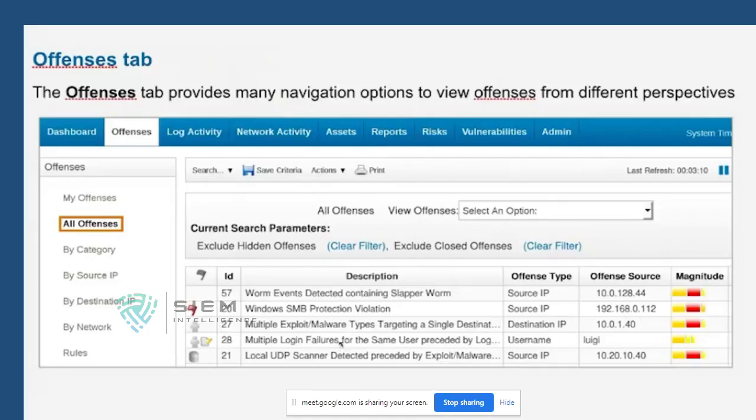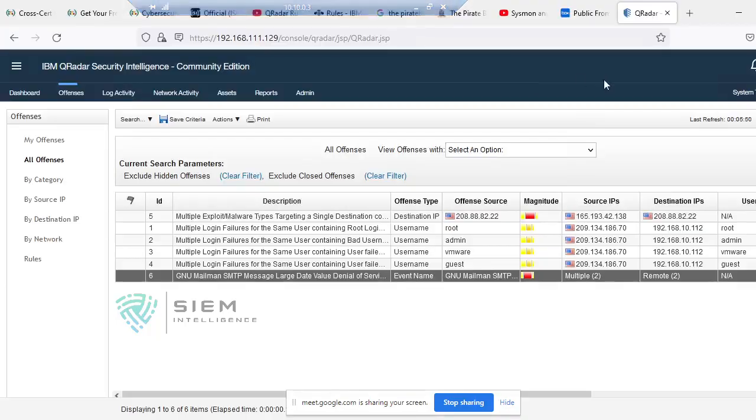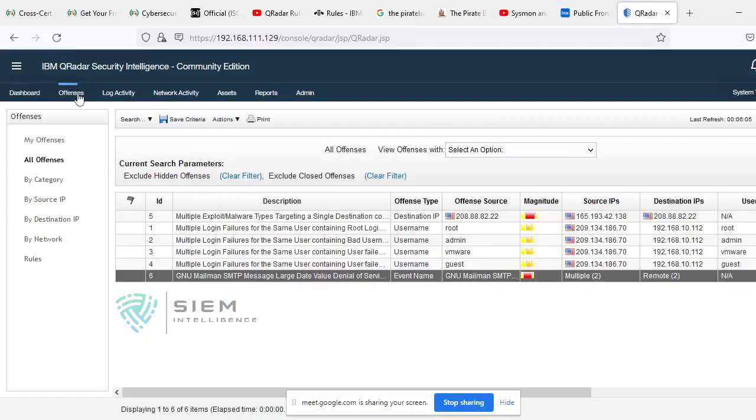If you go and see an example, I'll go back to QRadar and we will have a look. This is my system, this is my dashboard, as we saw on Friday when we learned how to create a dashboard. From the same point of view, there is another tab called the Offenses tab. Now if you see the Offenses tab, there are so many navigation tabs.